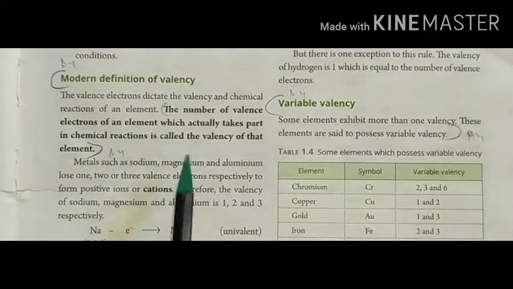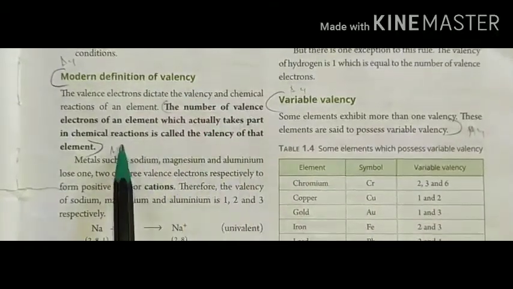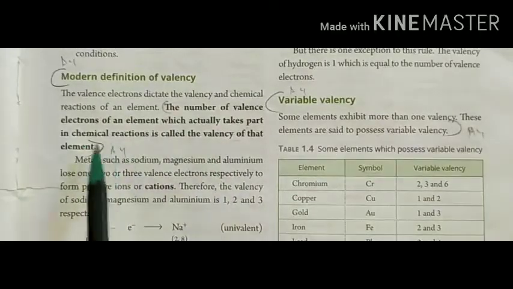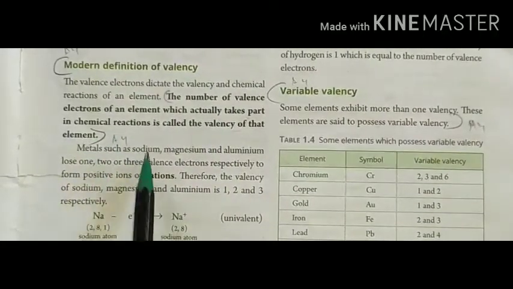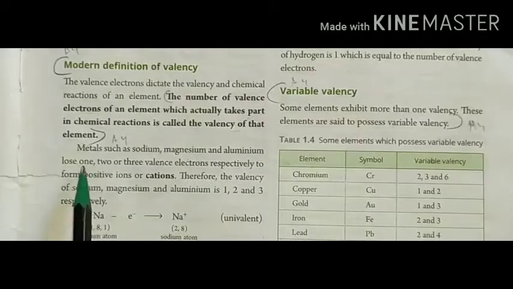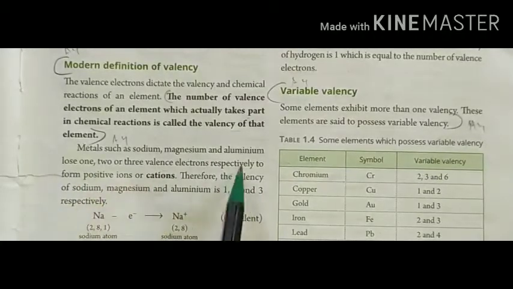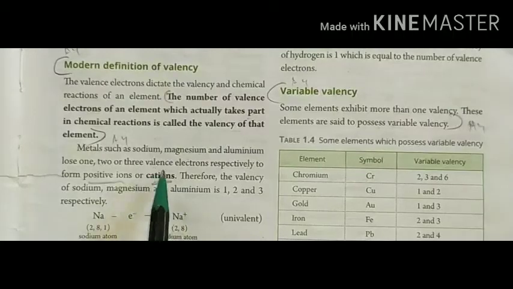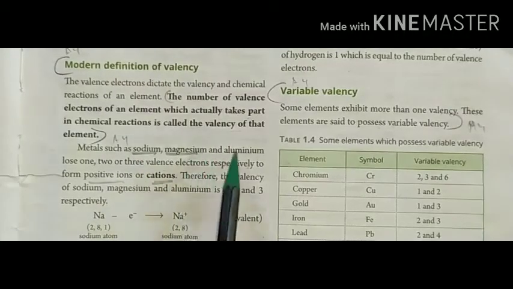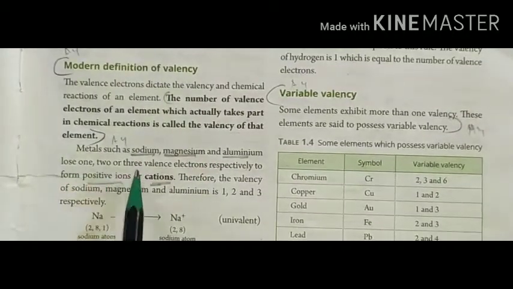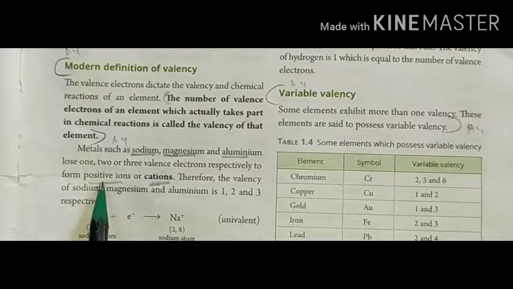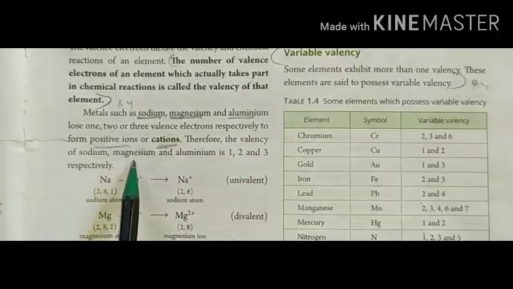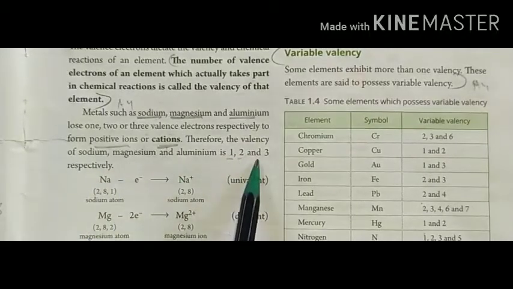Okay, welcome. Valency: the number of valence electrons of an element which actually take part in a chemical reaction is called the valency of that element. Metals such as sodium, magnesium and aluminum lose 1, 2 or 3 valence electrons to form positive ions, that is, cations. So the valency of sodium, magnesium and aluminum will be 1, 2 and 3.